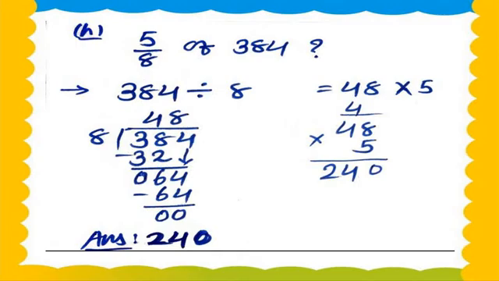Now our last sum of this question number 2. Then we are starting question number 3. What is the new question? Now the last question, number 8: 5 upon 8 of 384.